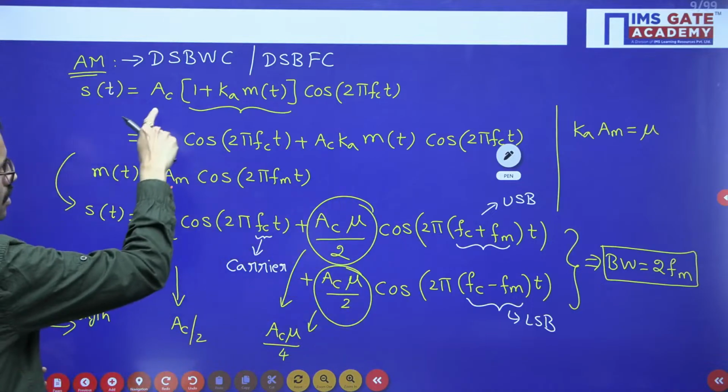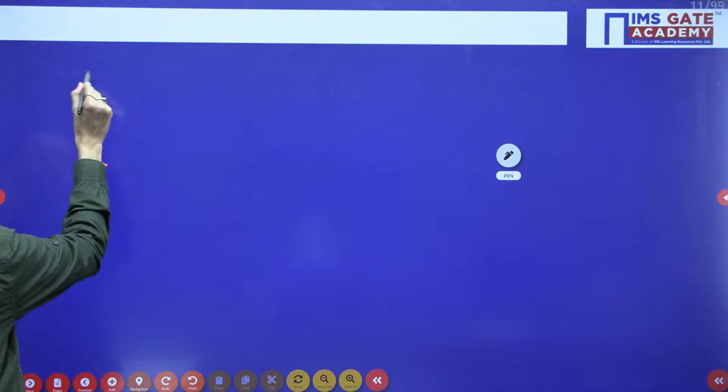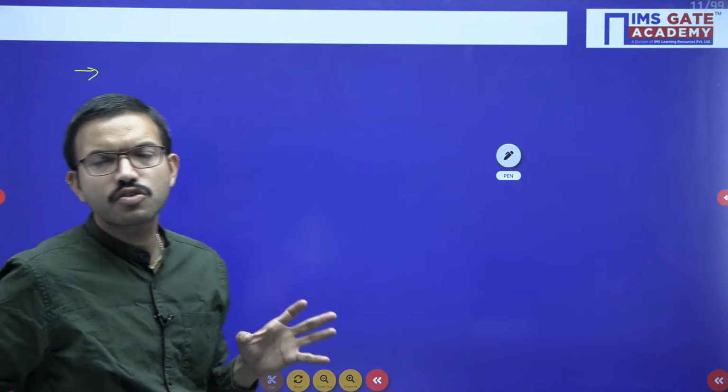Before splitting, what is the equation you are getting? I am writing once again. Whilst you are solving questions regarding amplitude modulation, based on the form in which the given question is represented, accordingly you can correlate. You don't need to remember all the equations. You can remember the starting equation, and after that, according to the given question, you can derive or correlate the given equation, and in that form try to get your standard equation.